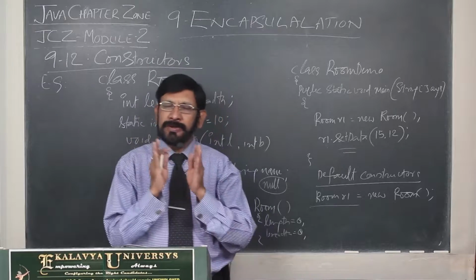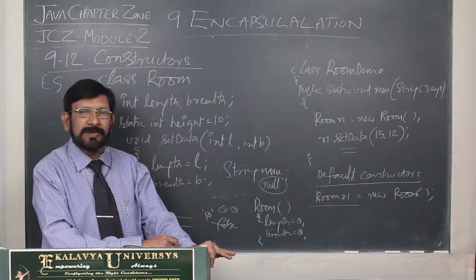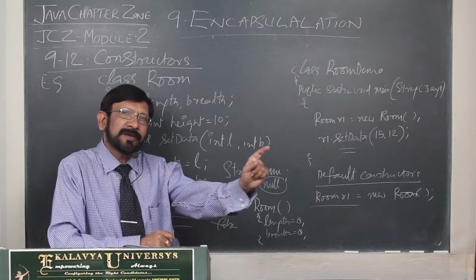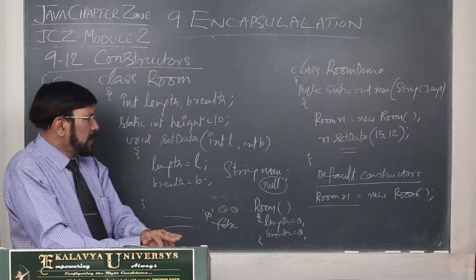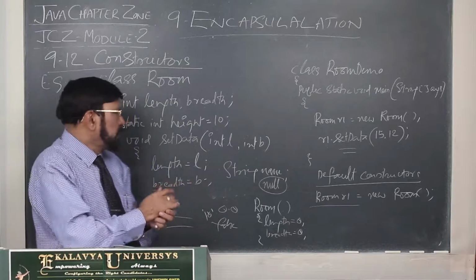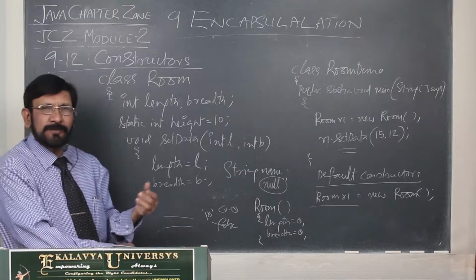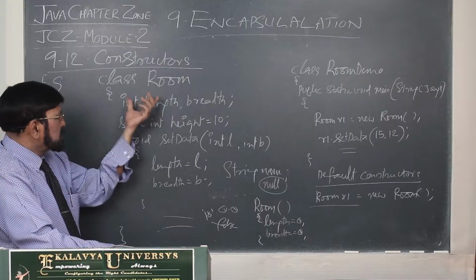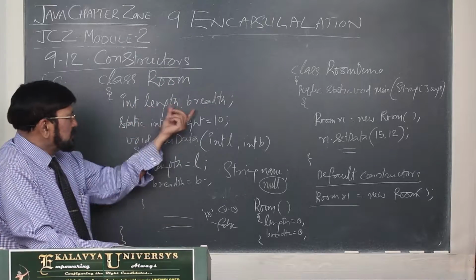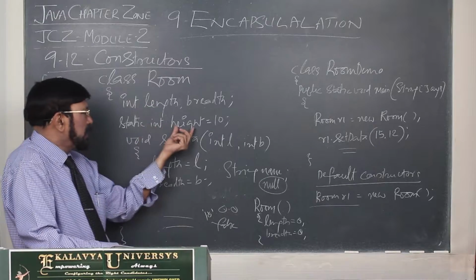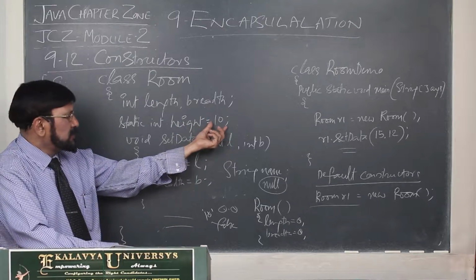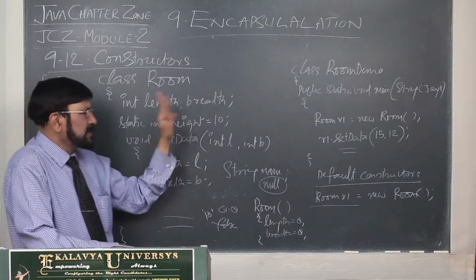So if you don't give any values to instance variables or static variables, they are initialized with the default values depending on their type. That you must remember. Actually, for initialization purpose in the C model, let us take the same example, Room, because this is our well-versed example. From the beginning we are using Room. Length and breadth as instance variables, and height as a static variable which I initialized with 10. We have to think of length and breadth.